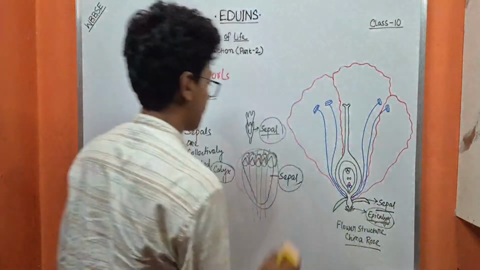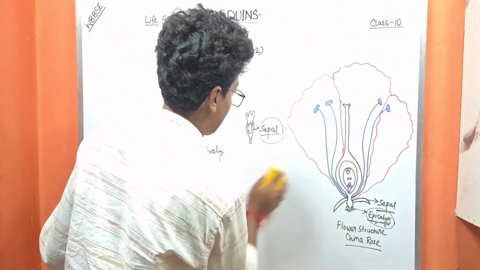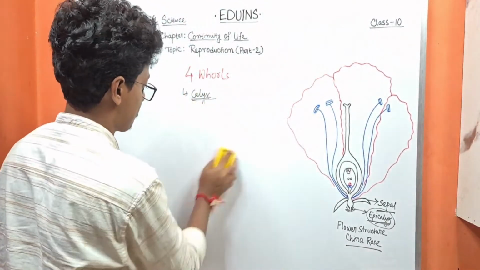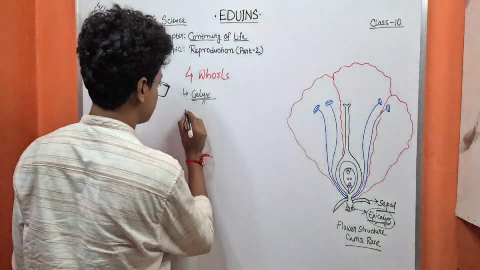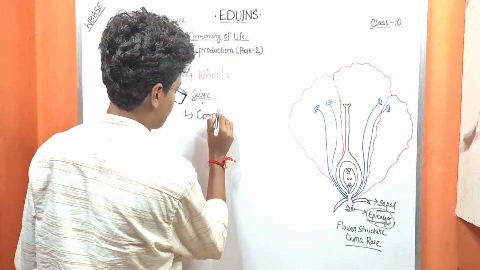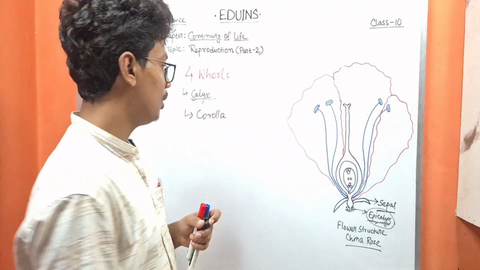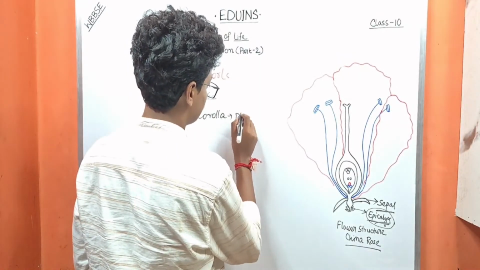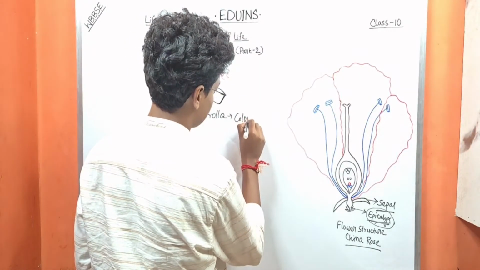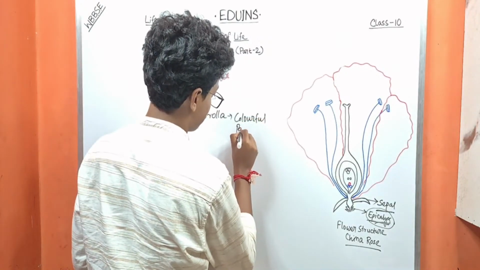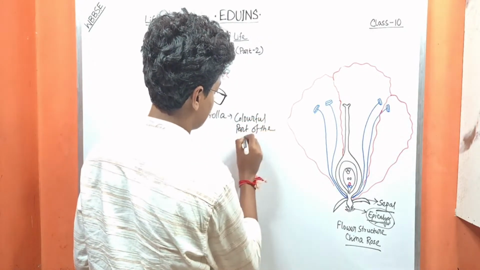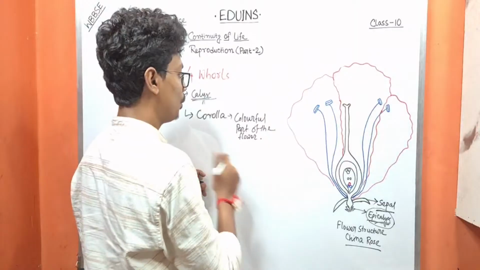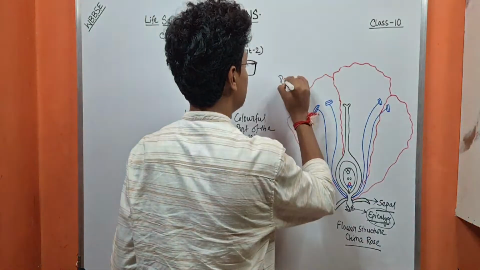Next, the second one is the corolla. So what is corolla? Corolla is the colorful part of the flower, and the singular part of the corolla is known as petal.